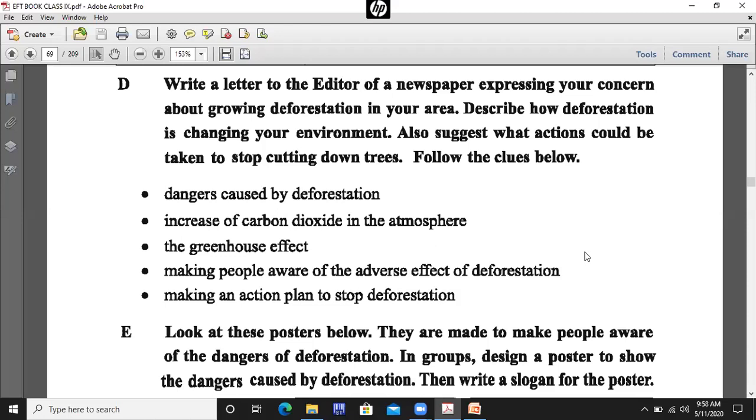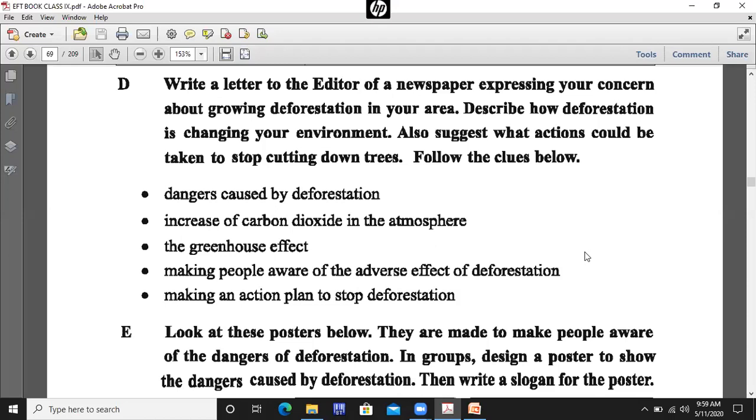Now, in practice D, write a letter to the editor of a newspaper expressing your concern about growing deforestation in your area. Describe how deforestation is changing your environment. Also suggest what actions would be taken to stop cutting down trees. Follow the clues below. By following the clues, you need to write a letter expressing your concern, your idea about the deforestation in your area.